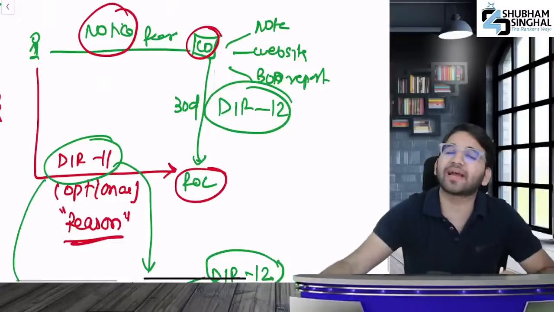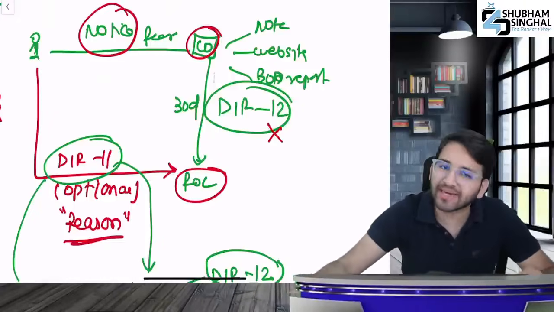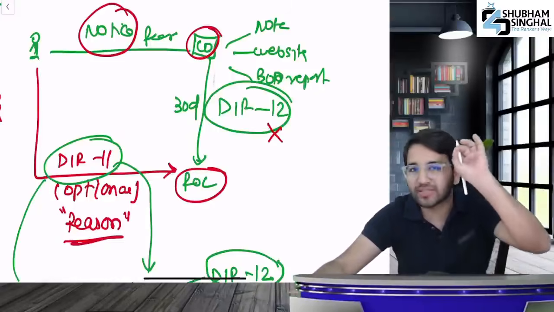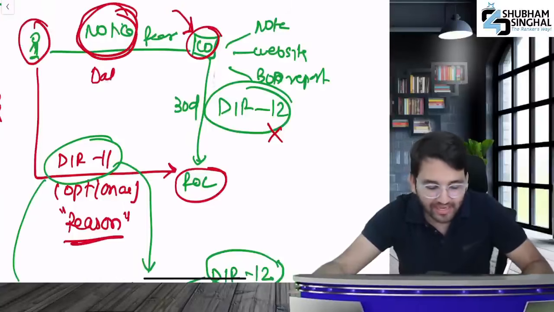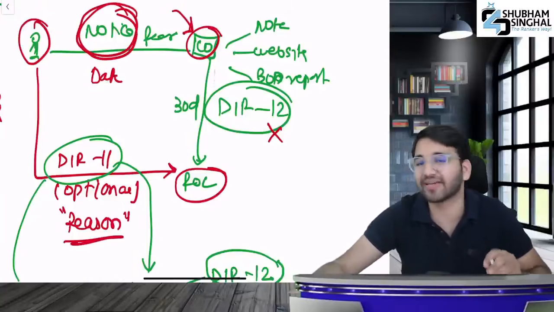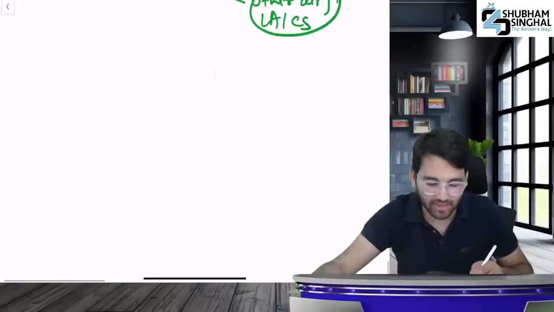If the company refused to file with the ROC and did not file DIR 12, will the resignation impact? No, it will be effective on the same day. The day your notice was delivered to the company, or the date which you mentioned in the notice, whichever is later from these two. So this is the resignation provision.